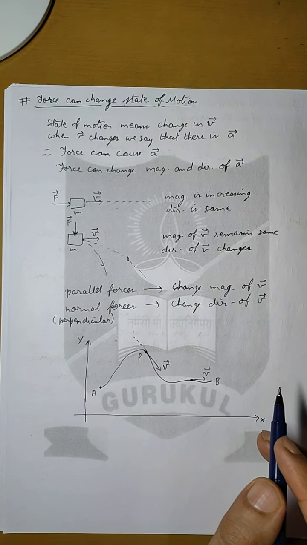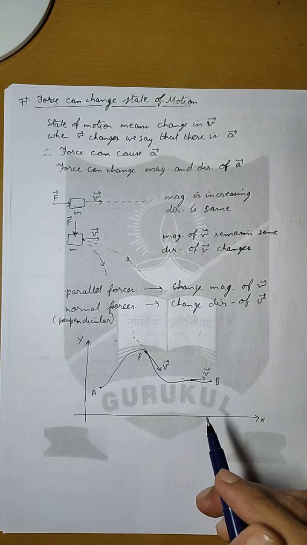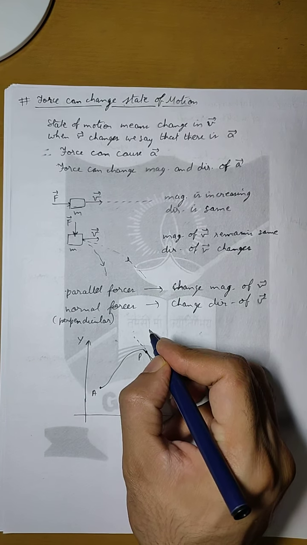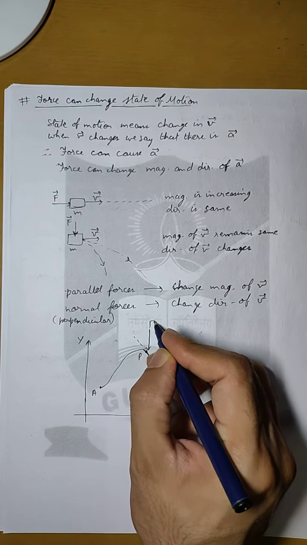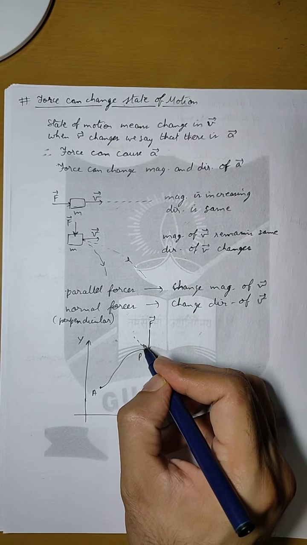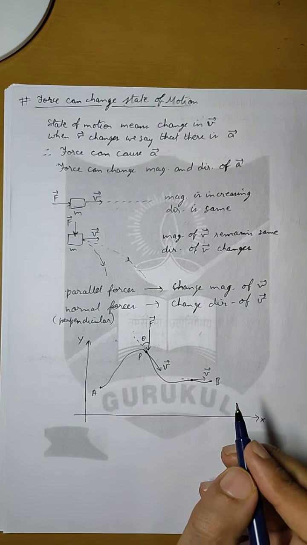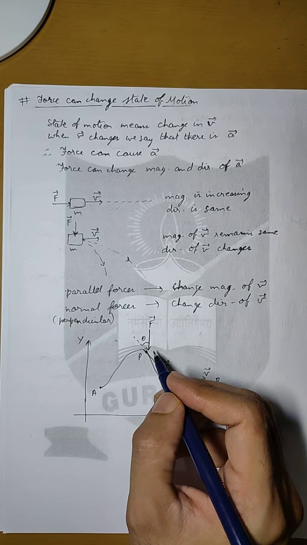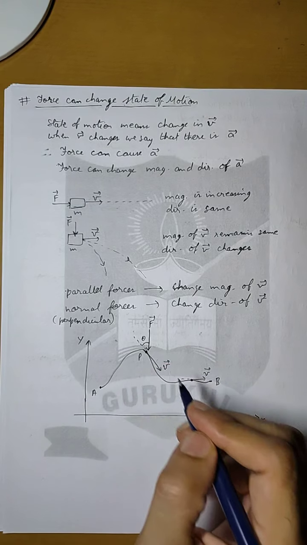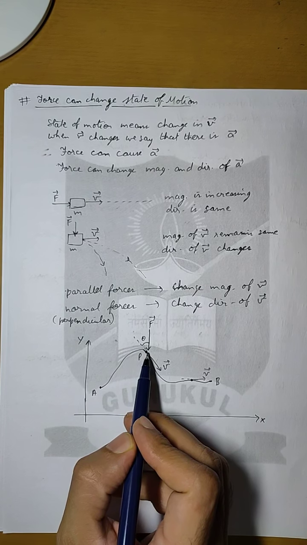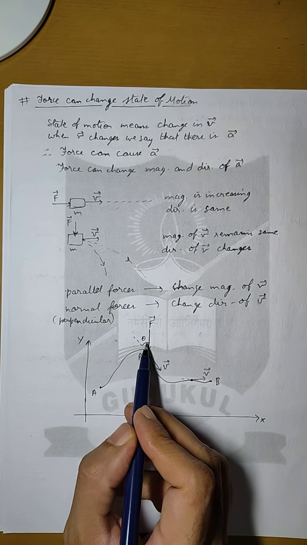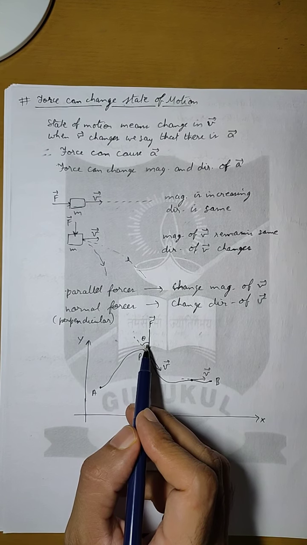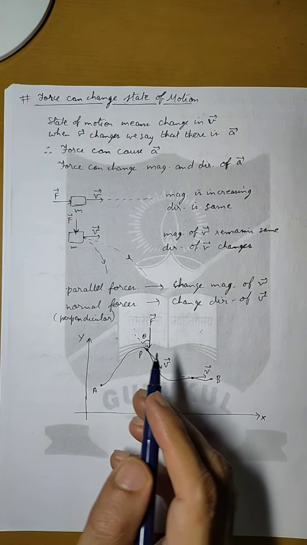So let us say now that a force is applied at this point, at an angle theta with the velocity. Now it might seem a bit strange how theta is between force and velocity.